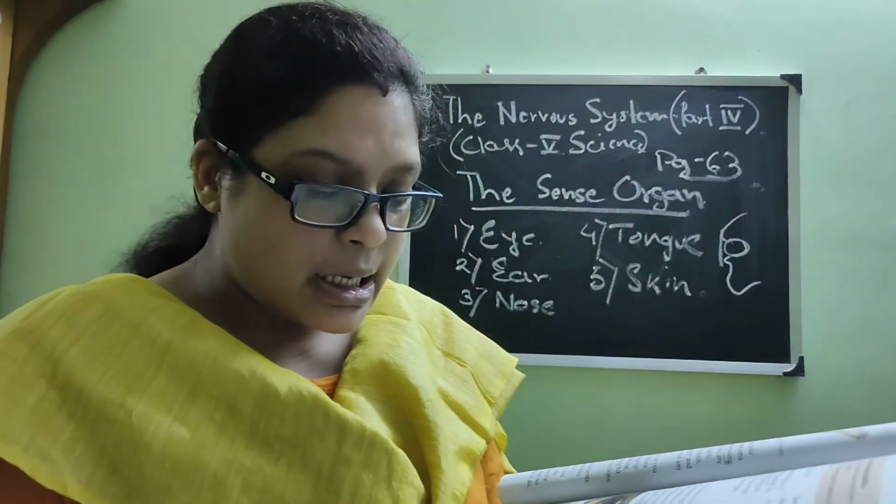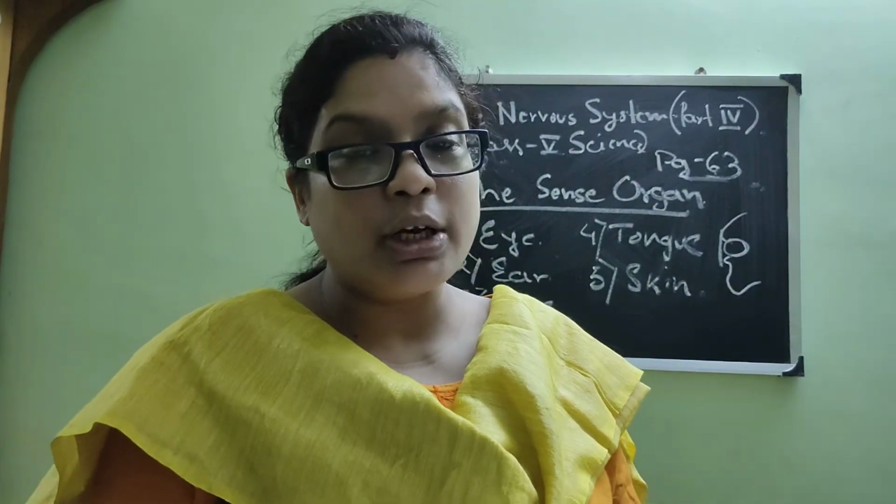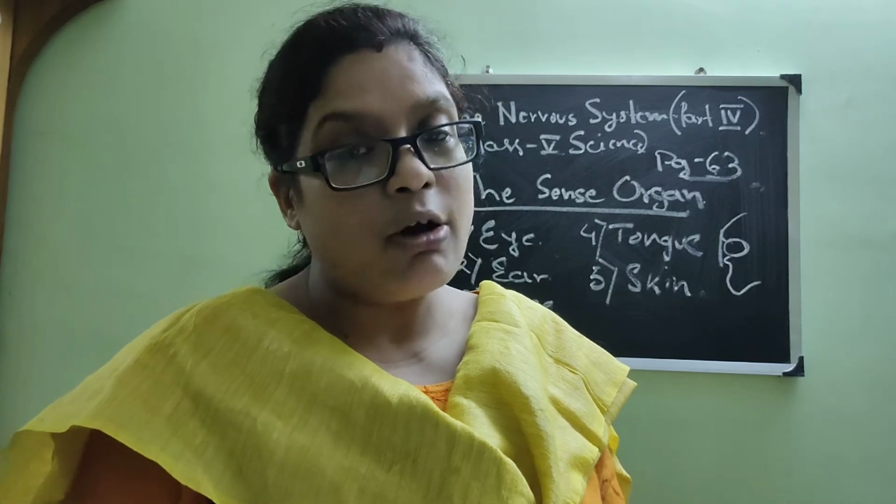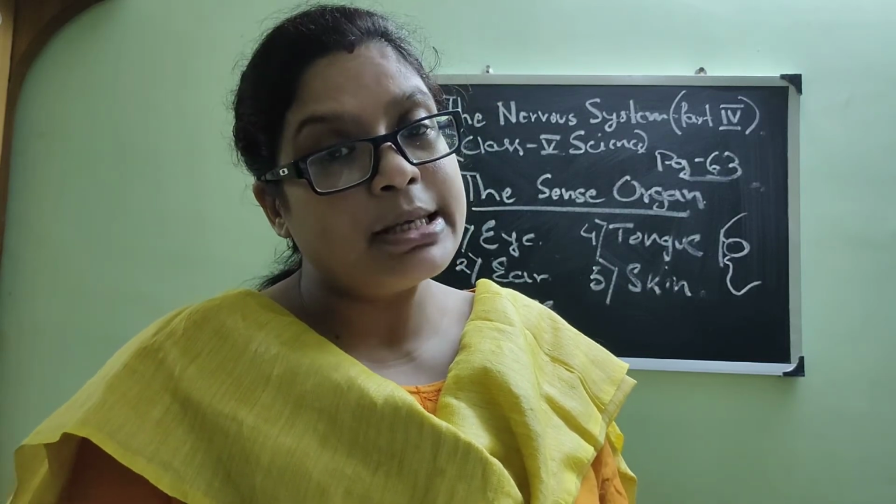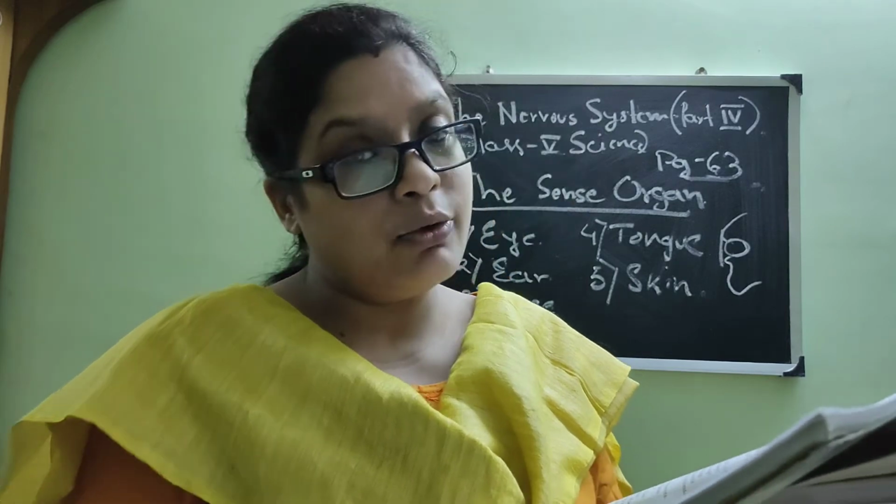Now see here, a little bit of information is given. I think it is very important for you to know. Please go to Did You Know. The Braille method helps people who cannot see to read with their fingers. The letters in Braille have raised dots which can be felt by the finger and brain. We are quite fortunate, but some unfortunate people cannot see properly. So how will they read and do everything?